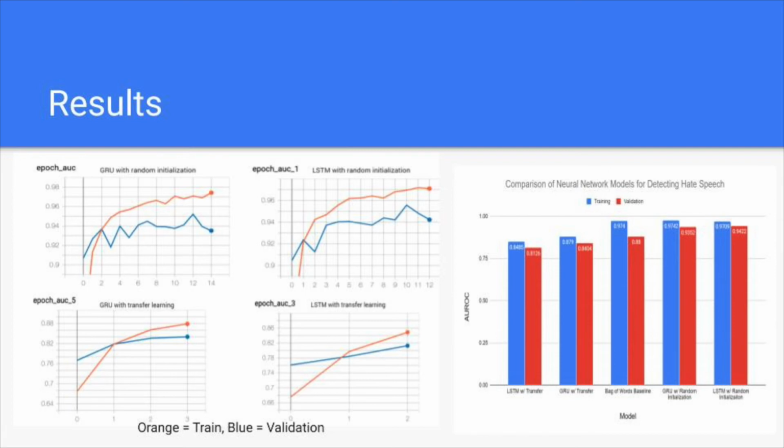As you can see in the graphs on the left, with the transfer learning models, this occurred much earlier when compared to the random initialization models. This was also echoed in our analysis of the area under the ROC curve. As you can see in the graph on the right, we observed the transfer learning models performed worse than the baseline, whereas the random initialization models performed better than the baseline. There was some variation in the performance of LSTM versus GRU, where LSTM performed worse in the transfer learning models, but better in the random initialization models.